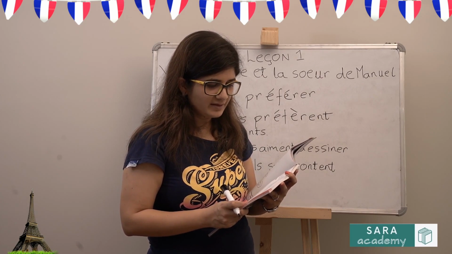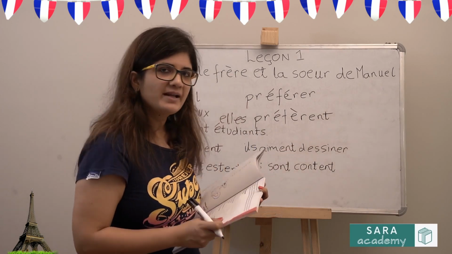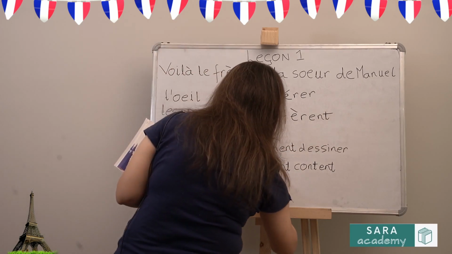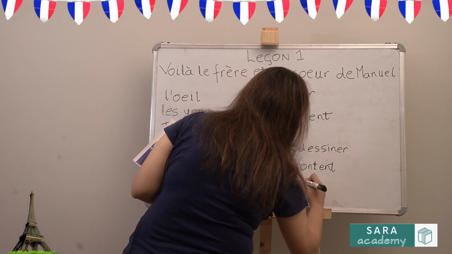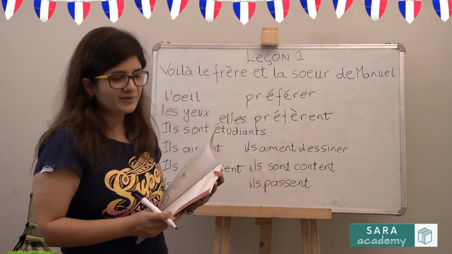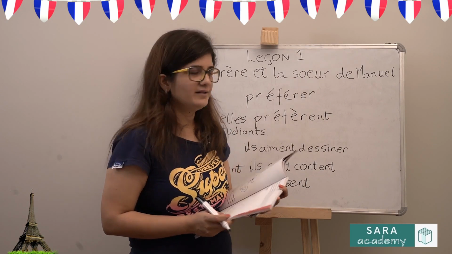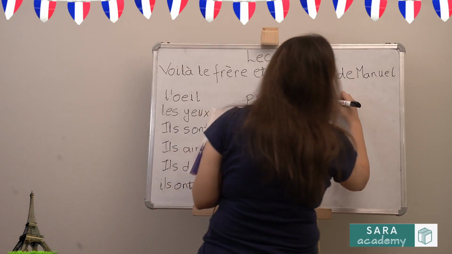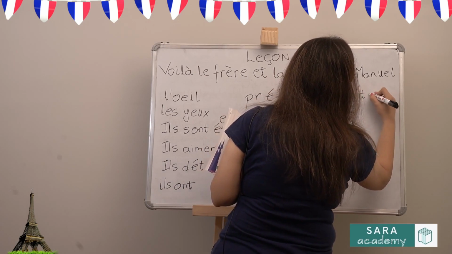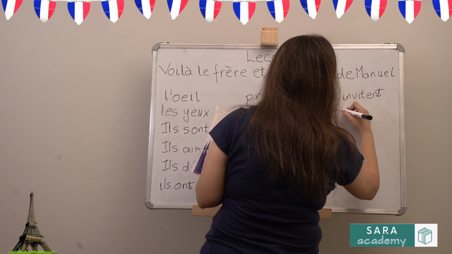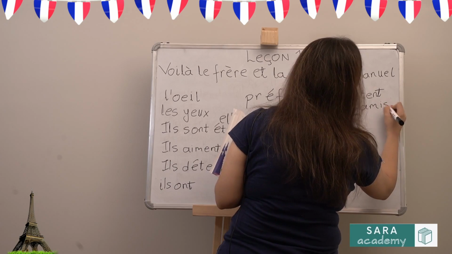He spends the weekend near the sea. So il passe le weekend au bord de la mer. So he spends will become they spend. So il passe will become plural. And then the rest of the sentence will remain the same. Il invite un ami. He invites a friend. So il invite will become they invite. Ils invitent. A friend, we can change it to some friends. Des amis.